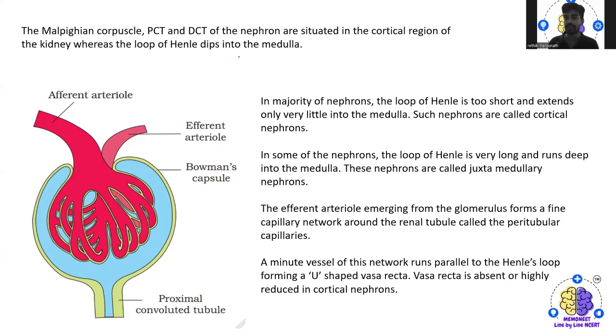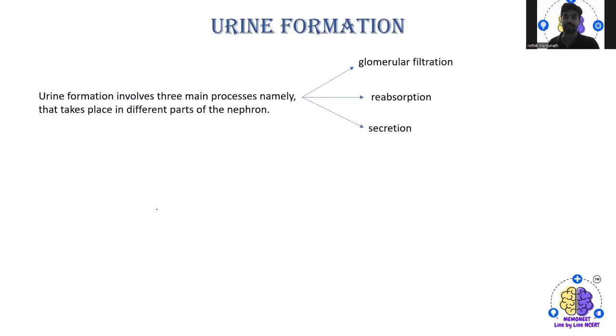In some of the nephrons, the loop of Henle is very long and runs deeper into the medulla, and these nephrons are actually called juxtamedullary nephrons. The efferent arteriole emerging from the glomerulus forms a fine capillary network around the renal tubule. This is actually called the peritubular capillaries, and they also form a U-shaped vasa recta, which is absent or highly reduced in cortical nephrons.